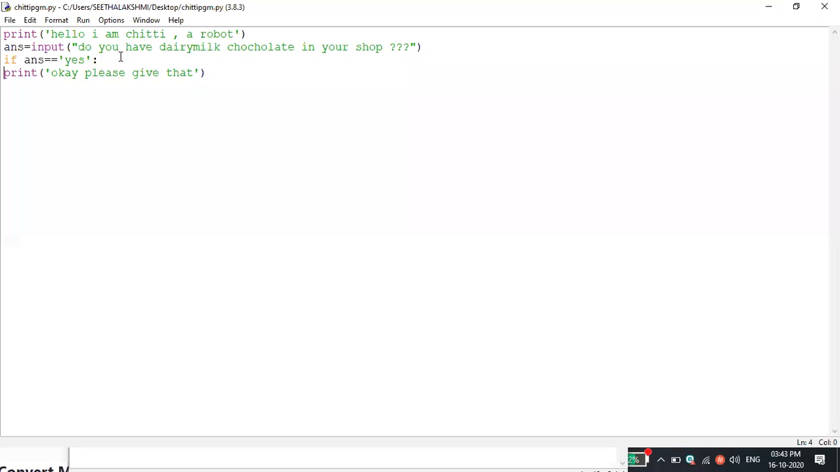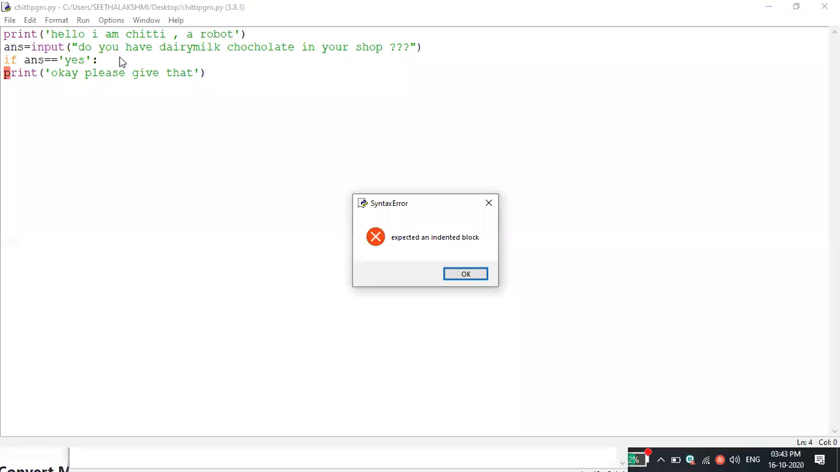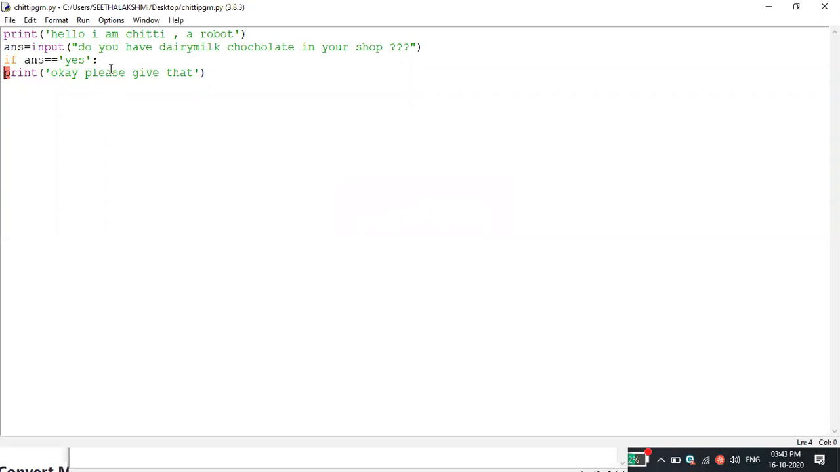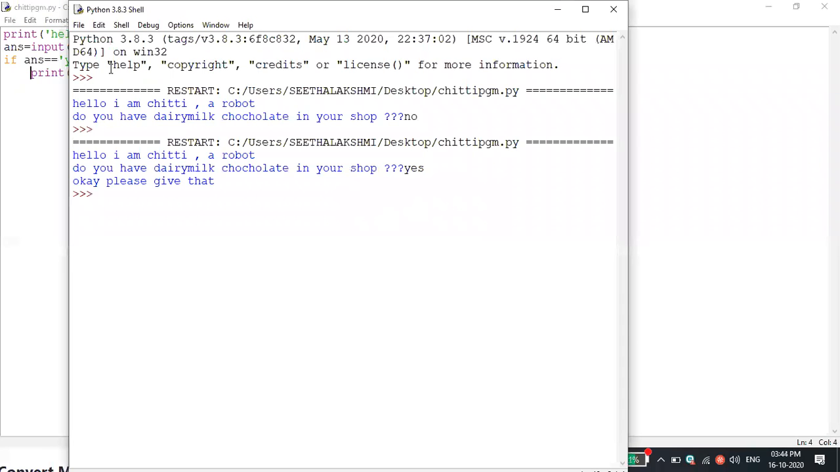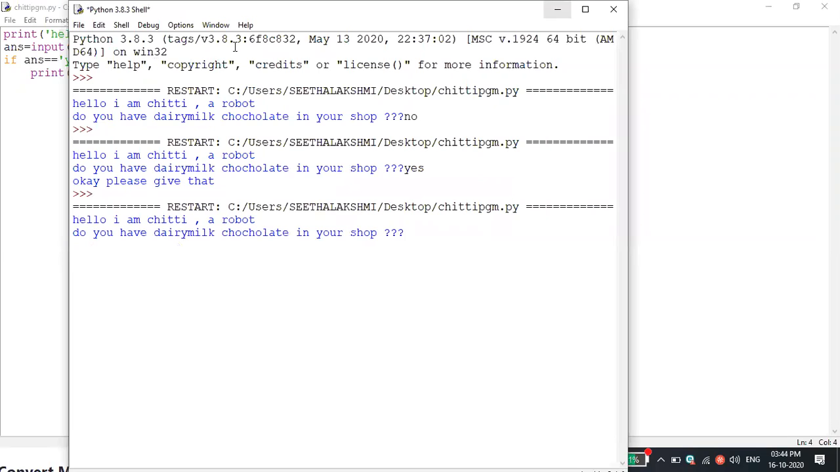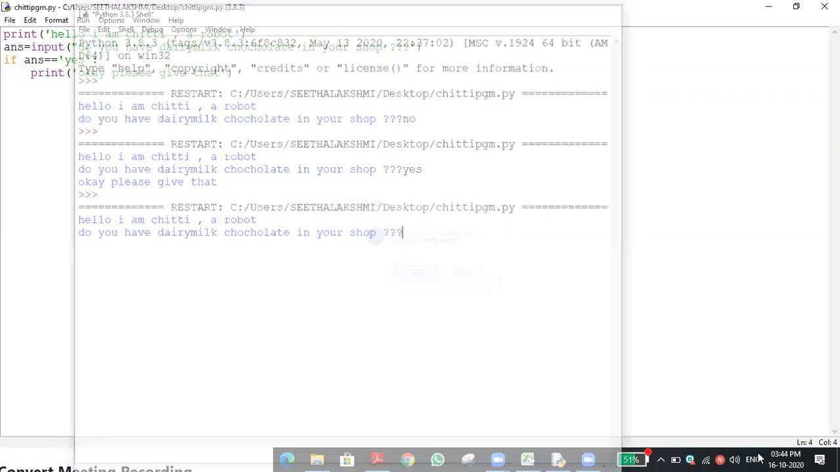I will just save this program and run it for you. It will show the error, a syntax error. Have you seen this? What error have we received? Syntax error: expected an indented block. That means we have to give the indentation properly. Then we have to type the four spaces. Now if you save and run this, it will run properly. Have you understood this one?